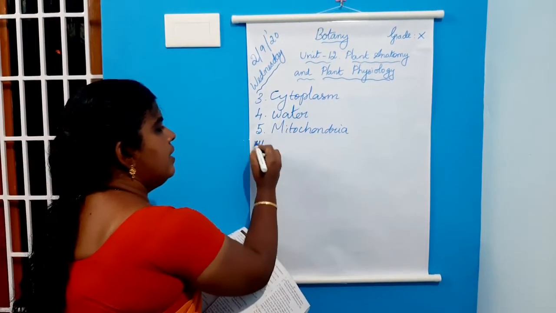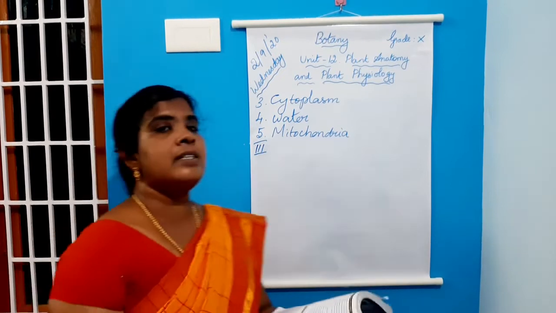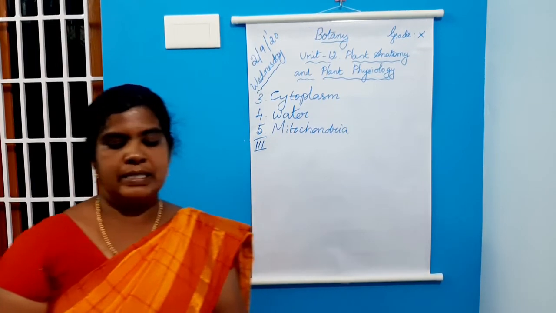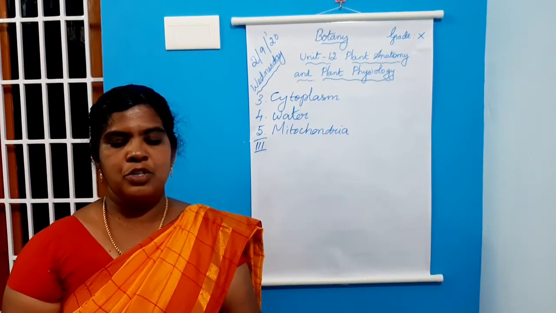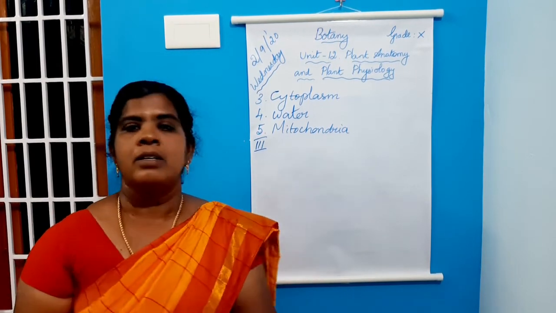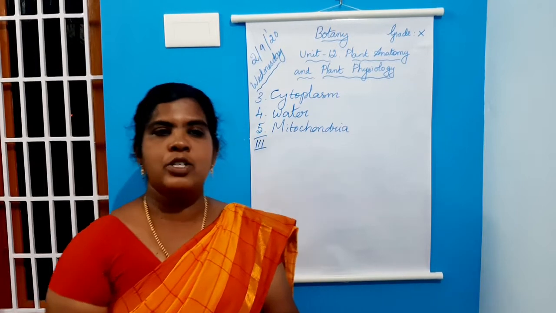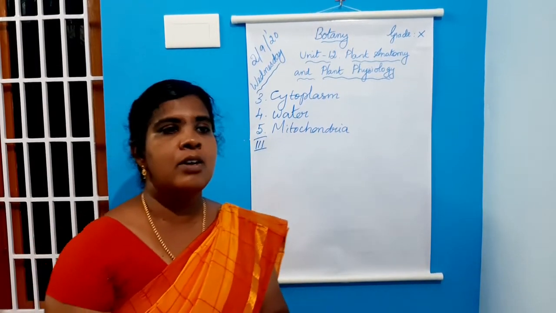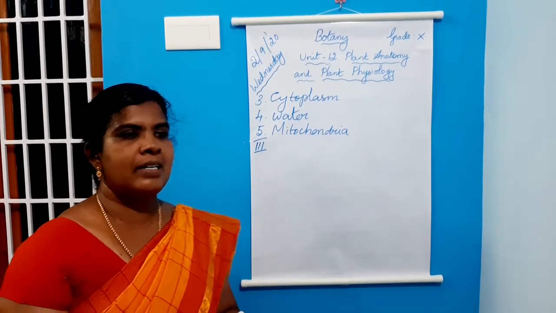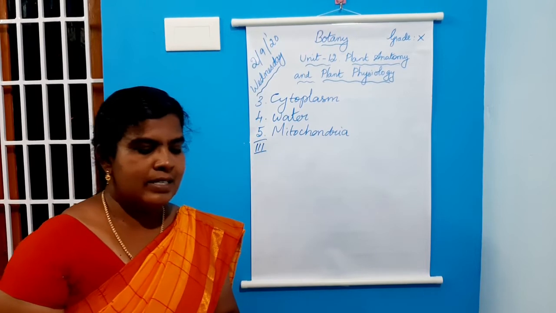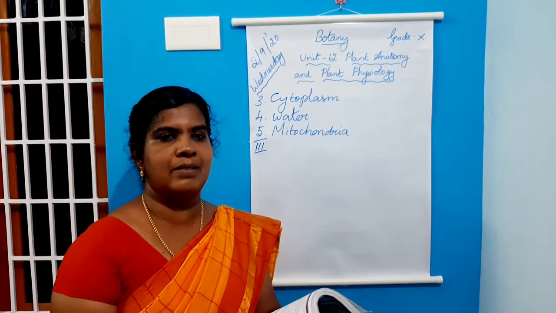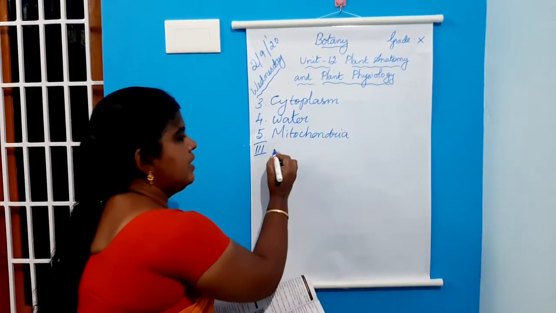Next, Roman numeral 3. State whether the statements are true or false. Correct the false statement. First statement given is: phloem tissue is involved in the transport of water in plants. Children, you all know that there are two types of conductive tissues present in plants. They are xylem and phloem. Xylem contains water and mineral salts. Phloem contains the food material. The given statement here is phloem tissue is involved in the transport of water in plants. This is a false statement.